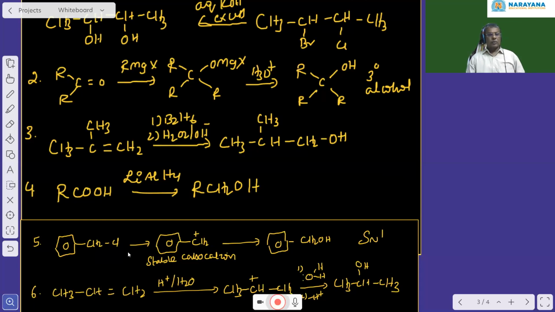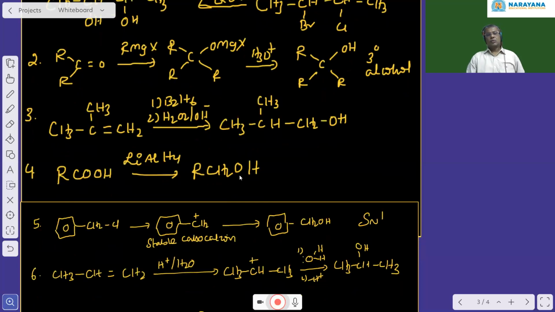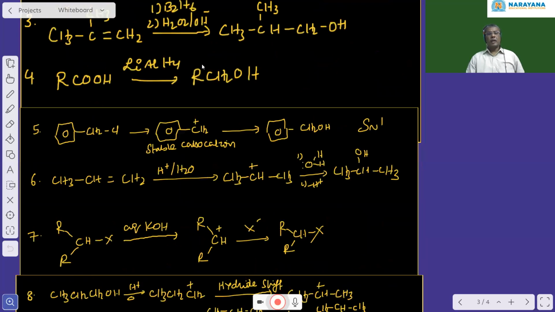Next. Question number 4. Which of the following reagents can convert acetic acid into ethanol? By using lithium aluminum hydride, you can convert carboxylic acids into alcohols. So in the case of acetic acid, it will change into ethyl alcohol. CH3COOH changes to CH3CH2OH. So by using lithium aluminum hydride, you can convert.